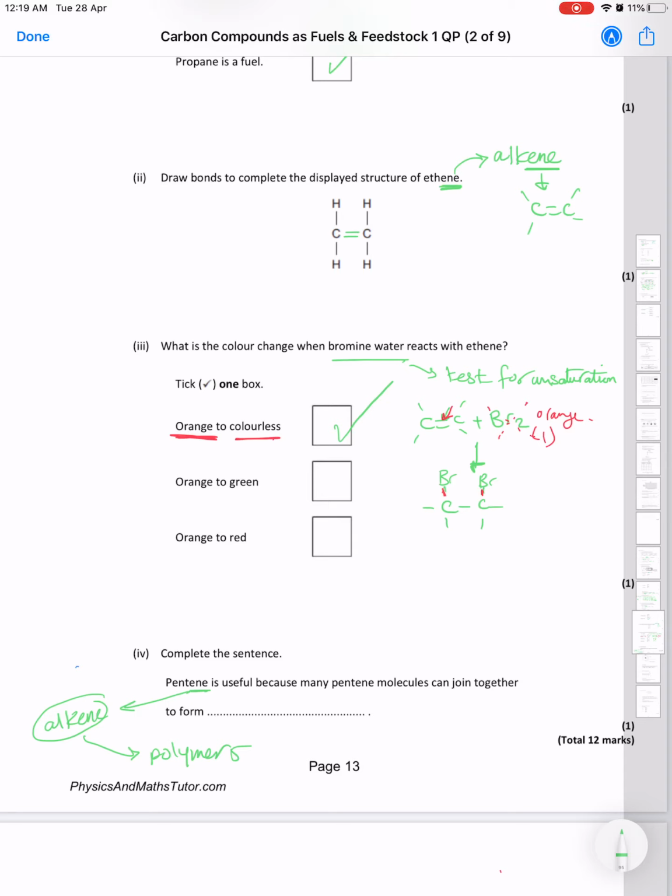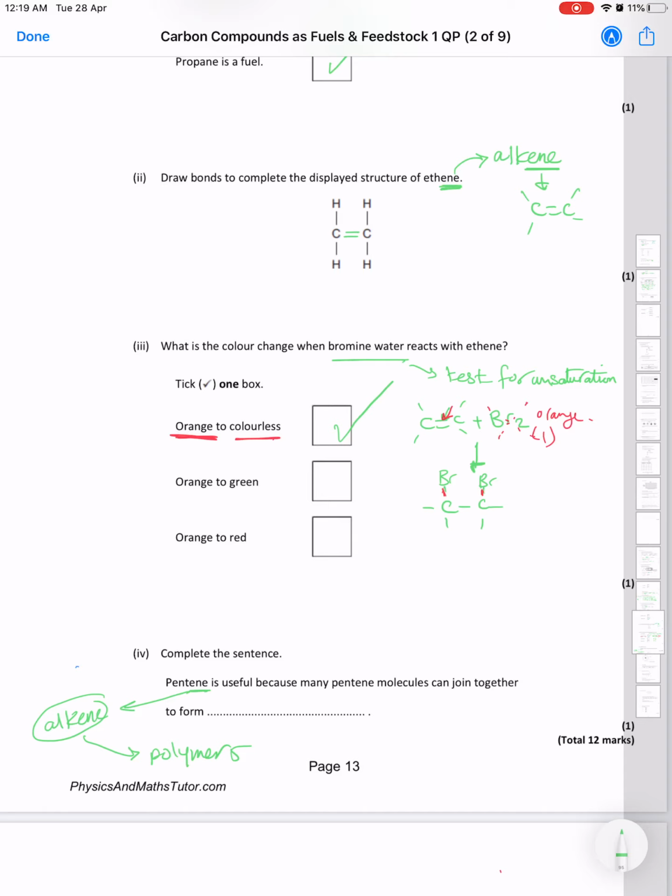Since alkenes have a double bond, they can form polymers by undergoing addition polymerization. The details for that should be explained in my other two previous videos, so please go to organic tutorial number 1 and organic tutorial number 2. I explained in detail how the addition polymerization is taking place.